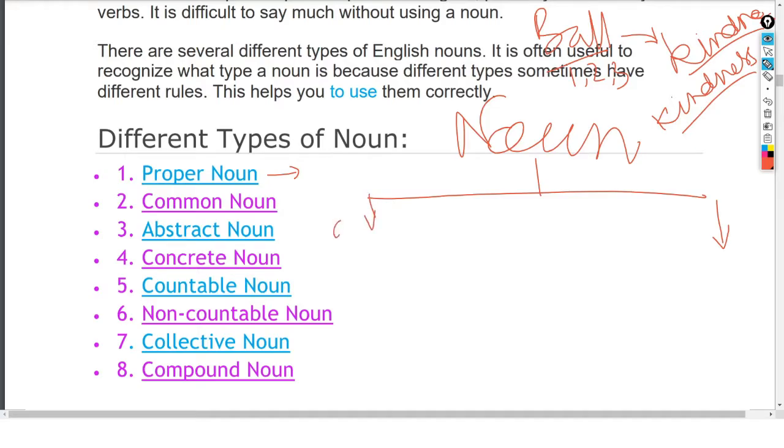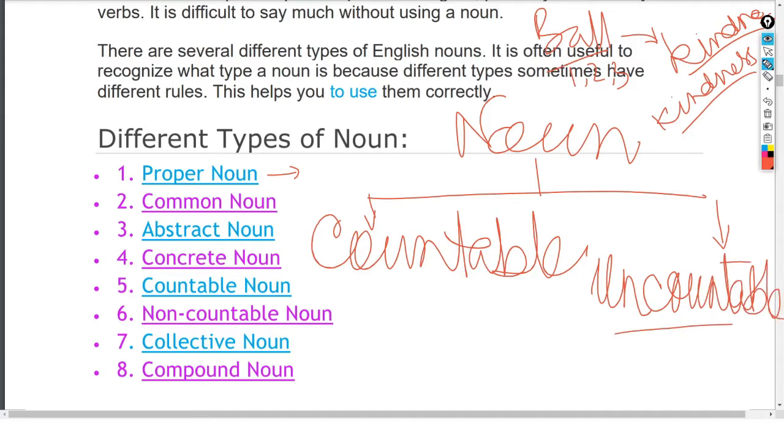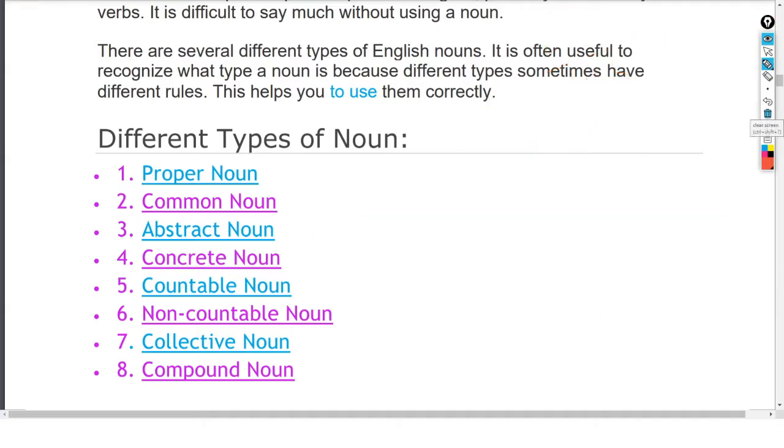Therefore, noun on the basis of this is divided into broad categories. One is countable noun, means which we can count. And the other one is uncountable, means the nouns that we cannot count are uncountable nouns. So there is another basis for the division of the noun.